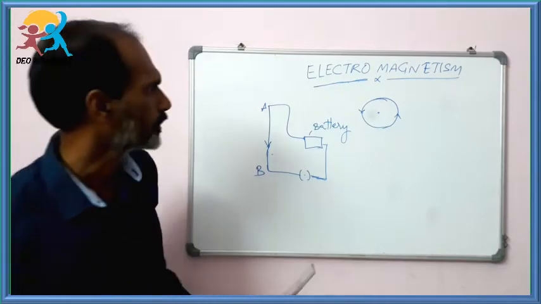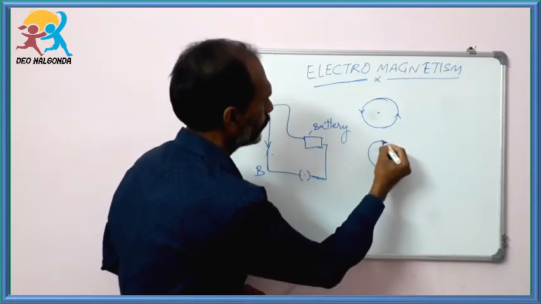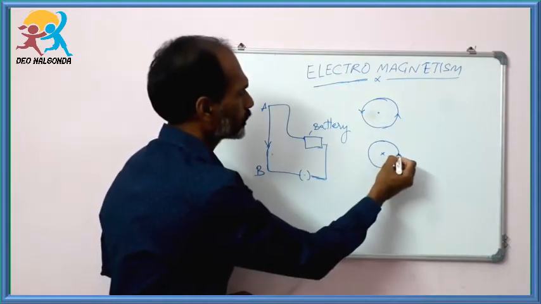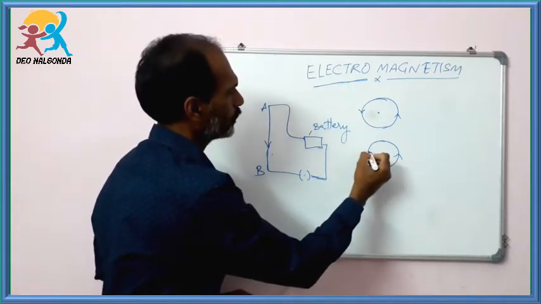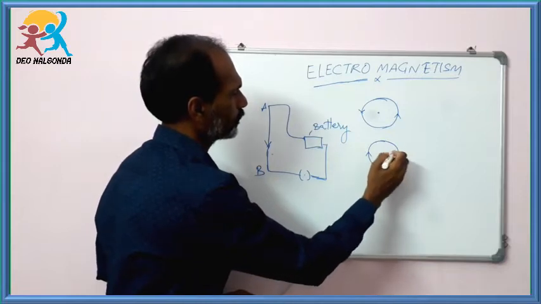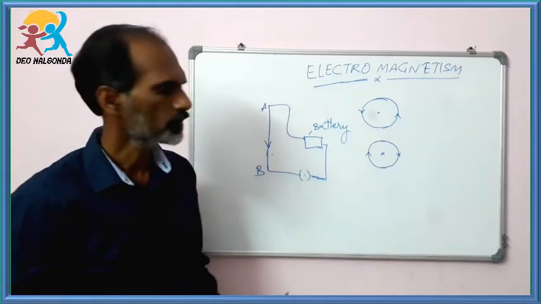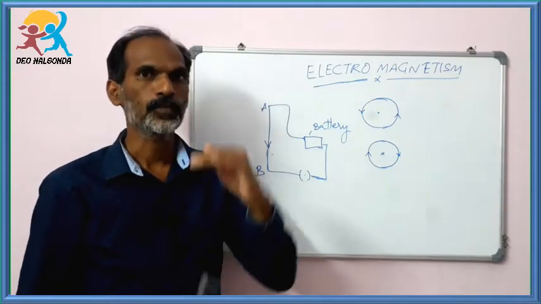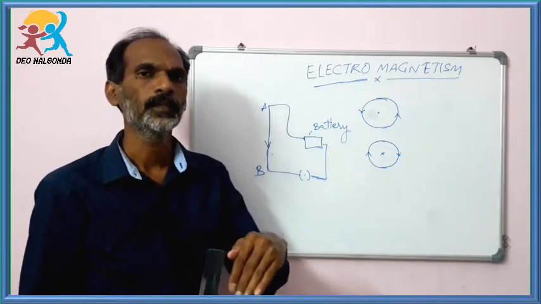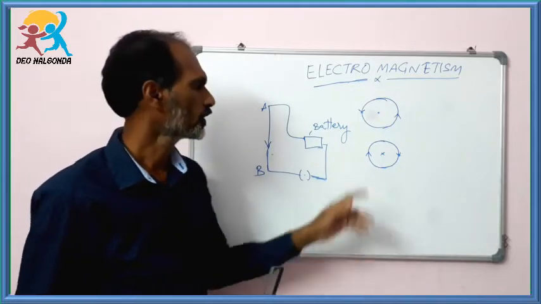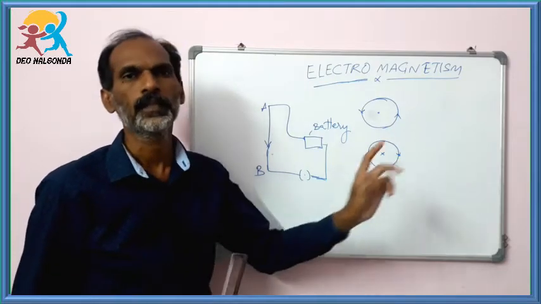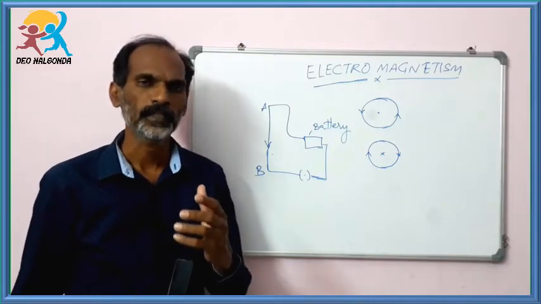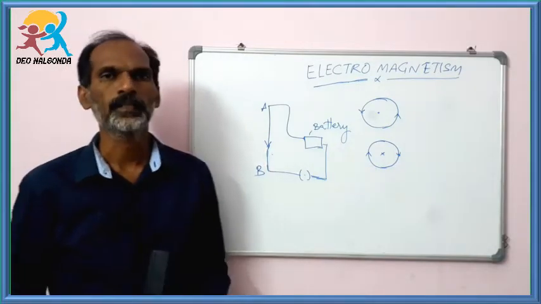This can be identified with this symbol, a circle with a cross mark. Now it is in clockwise direction. It means this symbol shows that while the electric current is traveling from up to down, or into the plane of the paper, the magnetic field is produced in the clockwise direction. This is the way we can find out the direction of the magnetic field when a conductor carries electric current through it.